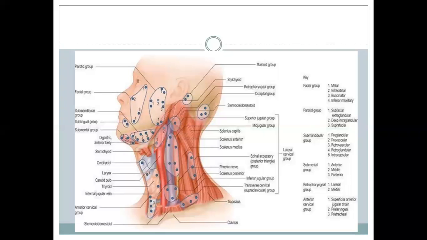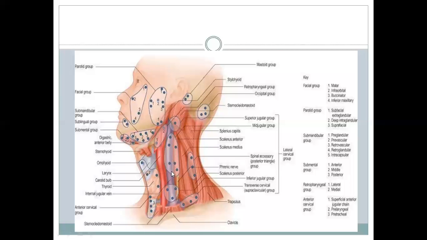Okay, deeper nodes in the center of the neck: we have pharyngeal nodes behind the pharynx, which drain the pharyngeal area. The laryngeal nodes, inferior to the hyoid bone, over the laryngeal apparatus, drain the larynx. And we have pretracheal nodes, which are over the trachea, and paratracheal nodes along the trachea. They drain the thyroid gland and the trachea. So they are midline deep cervical nodes.